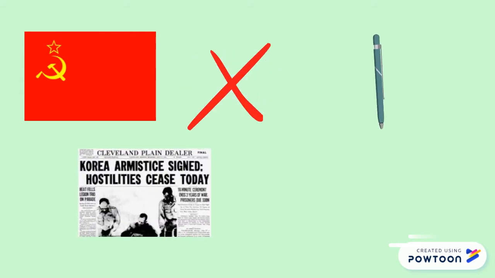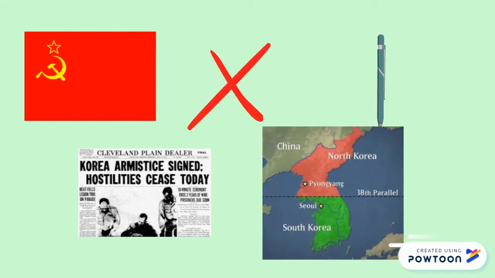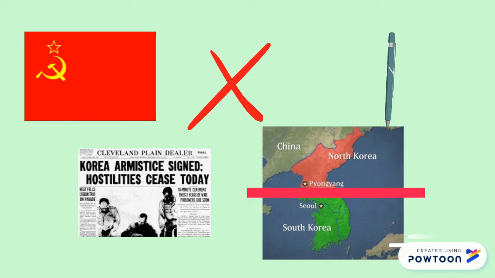In June 1951, the Soviet Union suggested a ceasefire. In July 1953, an armistice was signed. This armistice formed a demilitarized zone at the 38th parallel, and it brought the Korean War to an end. Since no side had gained any land, this war was considered to be a stalemate.